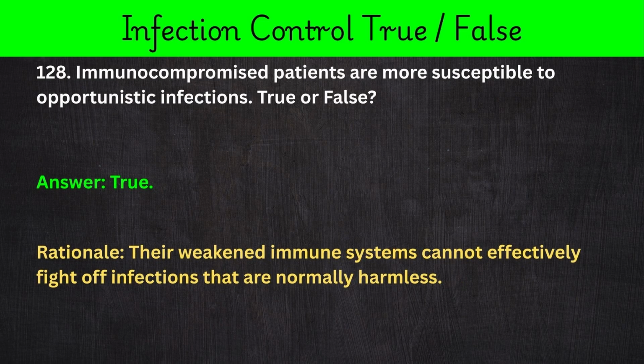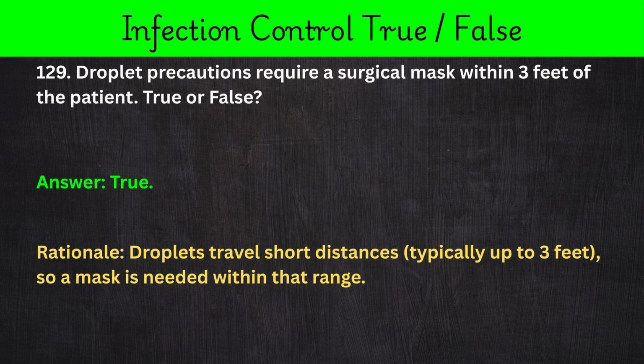128. Immunocompromised patients are more susceptible to opportunistic infections. True or false? Answer: true. Rationale: their weakened immune systems cannot effectively fight off infections that are normally harmless. 129. Droplet precautions require a surgical mask within 3 feet of the patient. True or false? Answer: true. Rationale: droplets travel short distances, typically up to 3 feet, so a mask is needed within that range.